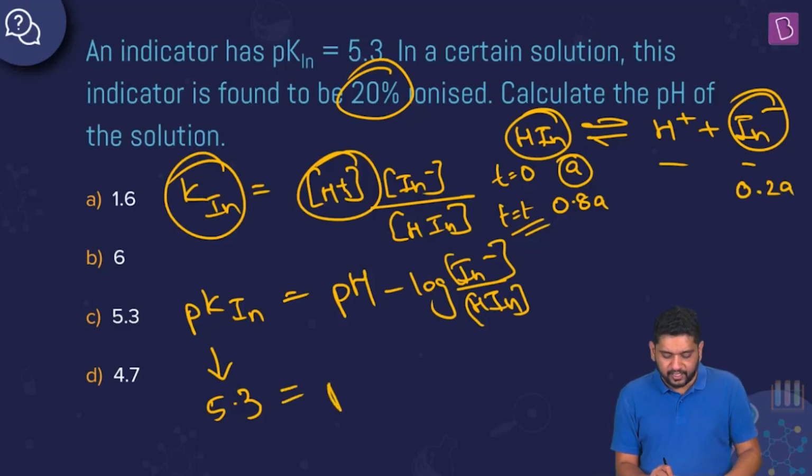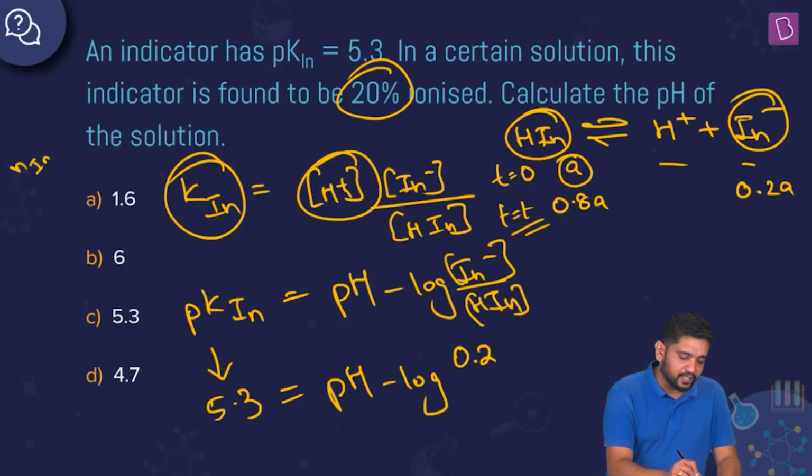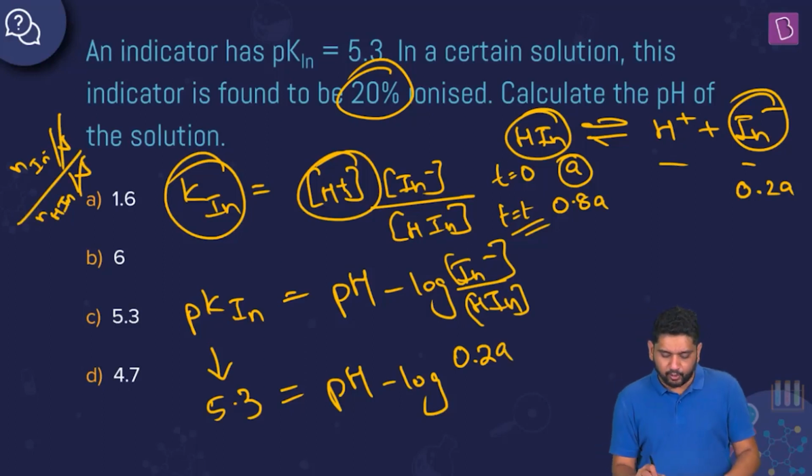So 5.3 is equal to pH minus log of [IN-] upon [HIN]. See, the concentration ratio is the same as the number of moles ratio. It's the same solution, right? The number of moles of IN- divided by volume is the concentration of IN-, and the number of moles of HIN divided by volume is the concentration of HIN. So these will cancel out. So the number of moles ratio is the same as the concentration ratio. So yeah, 0.2A divided by 0.8A.